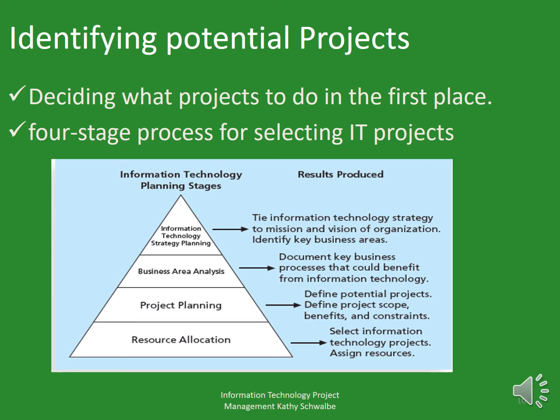In the first stage of the selection process, starting at the top of the hierarchy, a steering committee develops an IT strategic plan that is tied to the organization's overall strategic plan. In many organizations, this steering committee consists of managers from departments throughout the company to ensure that all projects are selected in the best interest of the entire organization.